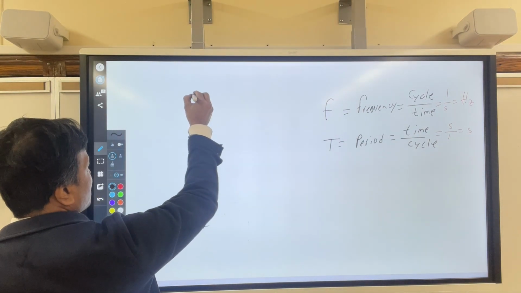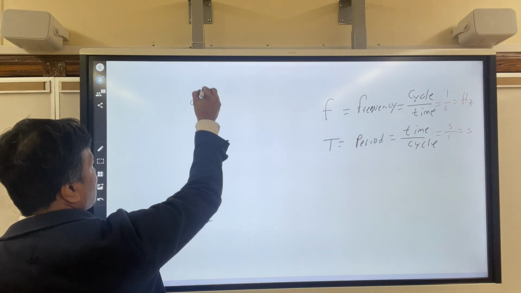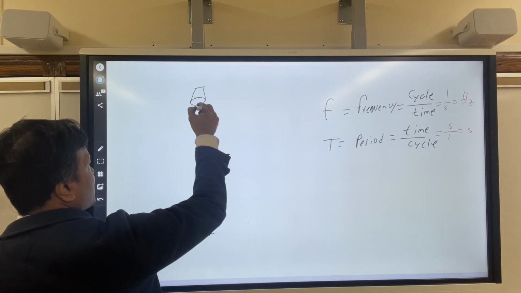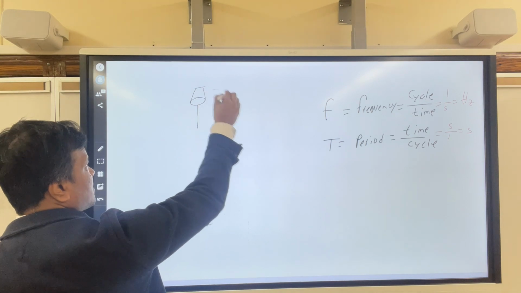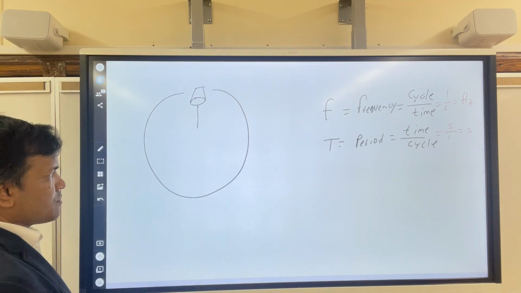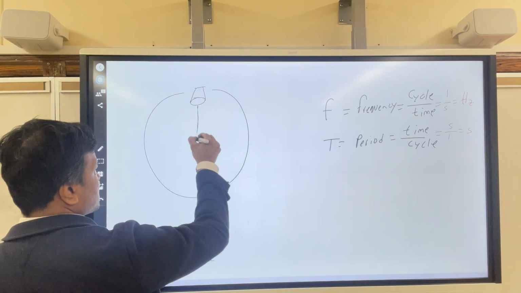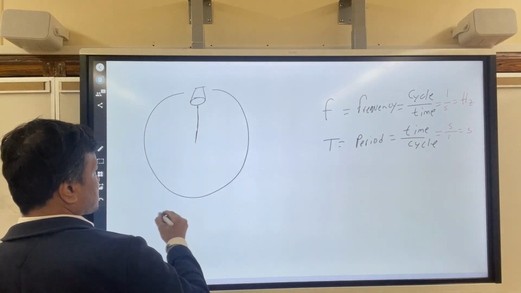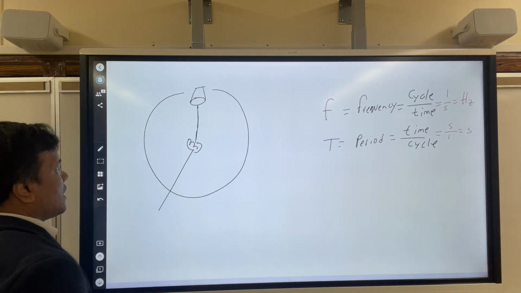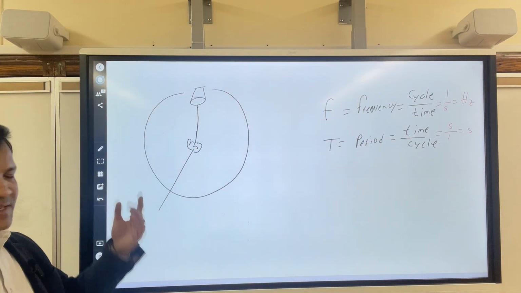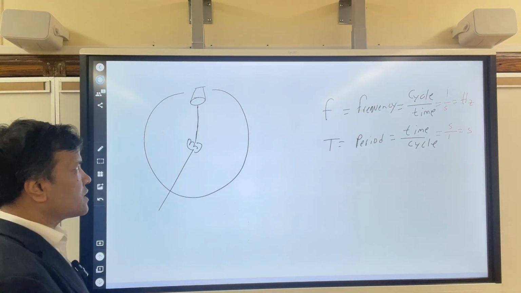So you have a bucket, and then you have a rope, right? And you are rotating, applying some force by your hand, right? Okay, so it creates the circular path around on the bucket.